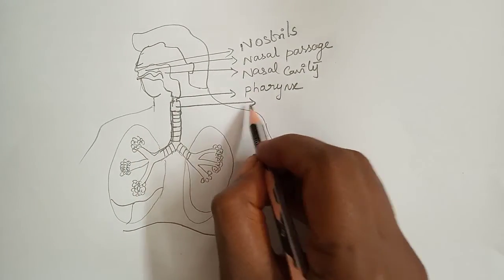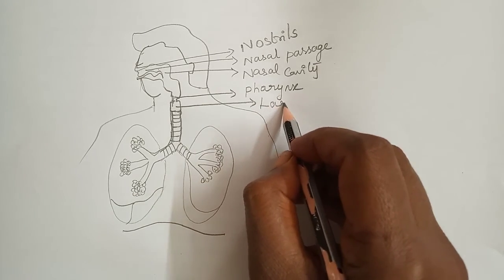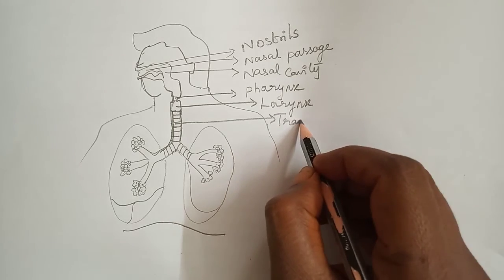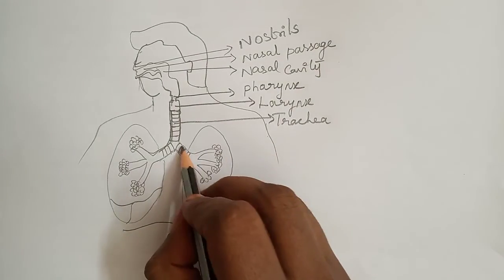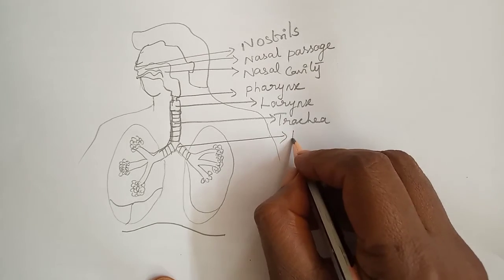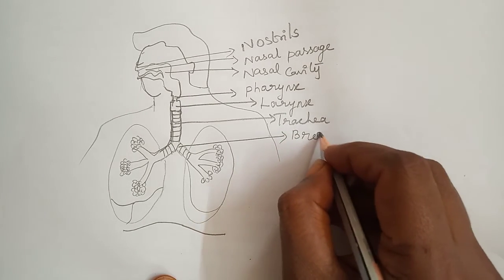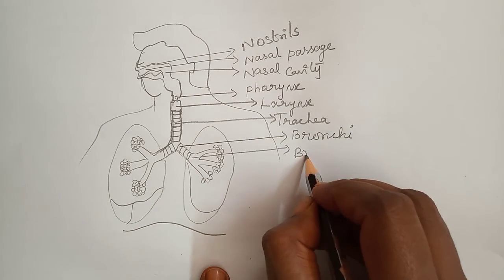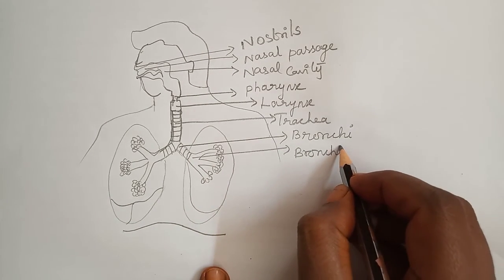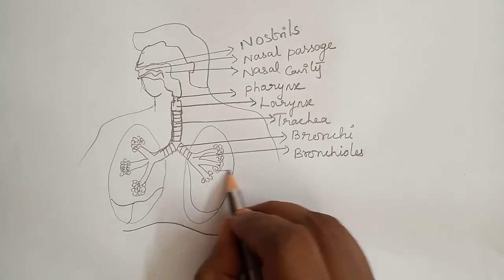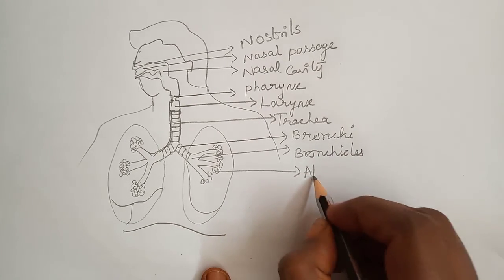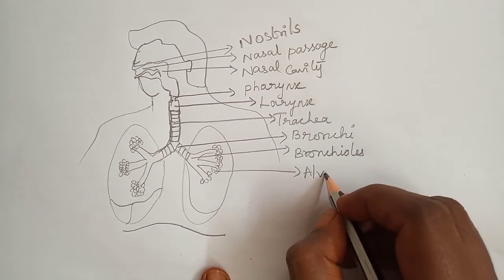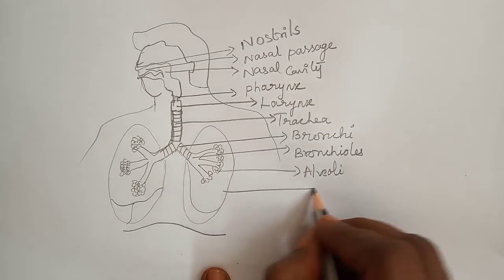This is the larynx. This is the trachea. This is the bronchi. This is the bronchioles. This is the alveoli. Lung.